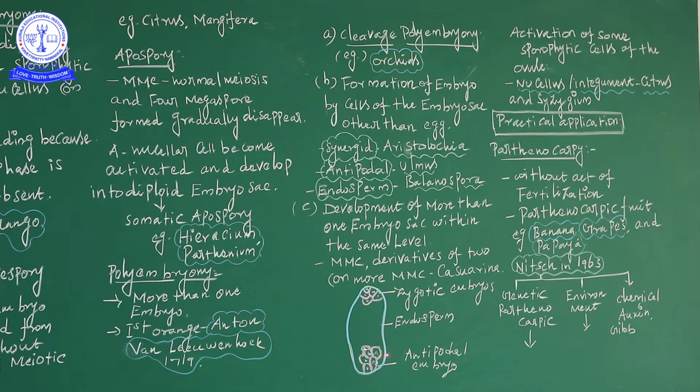And then the activation of some sporophytic cells of the ovule, for example the nucellus and the integument. The example plants are Citrus and Syzygium.